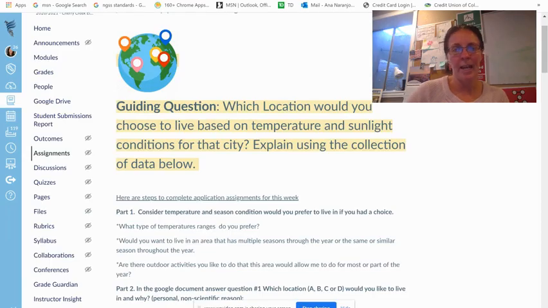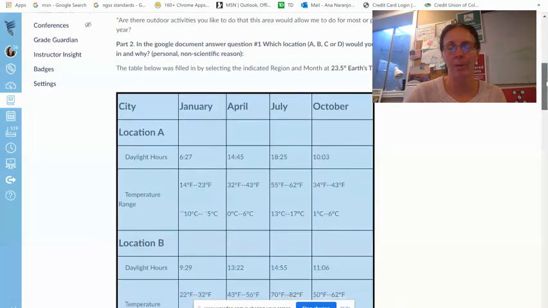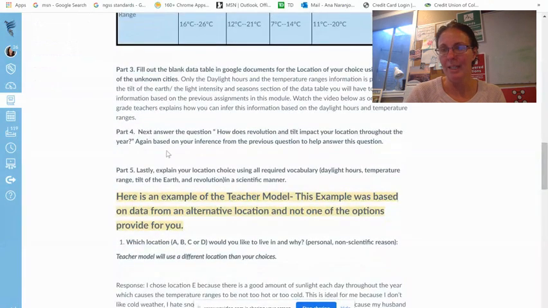Hey guys, the last part that we're going to do is going to be parts 4 and 5 for the Module 4 application assignment. On this last part, there are part 4 and part 5. So part 4, how does the revolution and the tilt impact your location through the year?